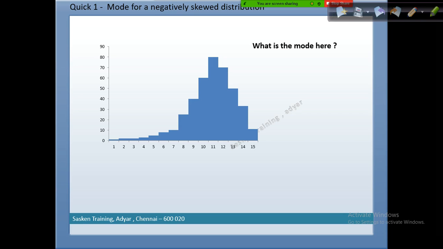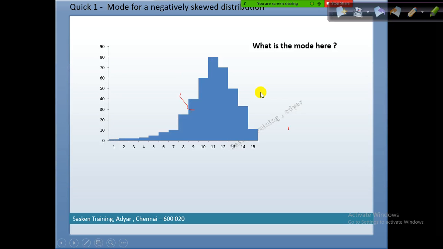So what is the mode here? Now I plotted the data here. This is called a histogram. One second here. I don't know why my system, whenever I use this one, it is hanging. One second. So this is called your histogram, on the left side.